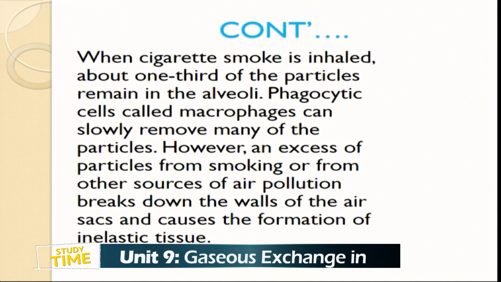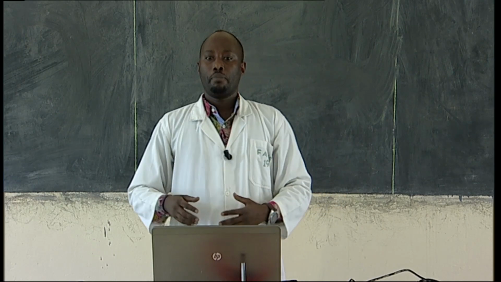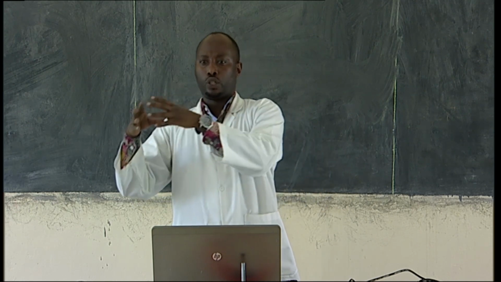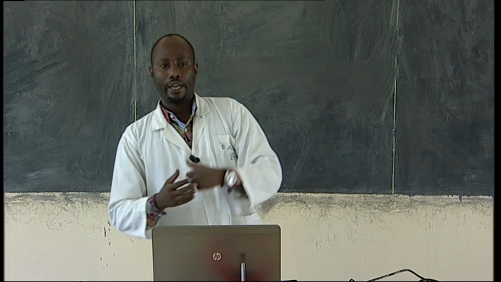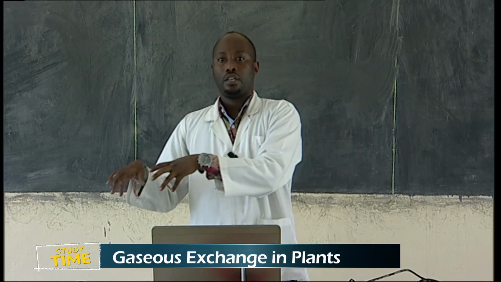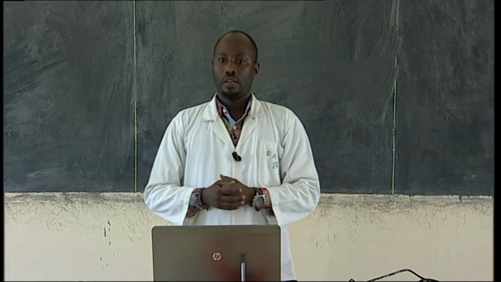So let's talk about cigarettes. When a cigarette smoker inhales, about 1/3 of the particles remain in the alveoli. As I mentioned, the major particles of tobacco are tar and nicotine. The tar and nicotine are particles that remain in the alveolar sacs. They cannot be released out.